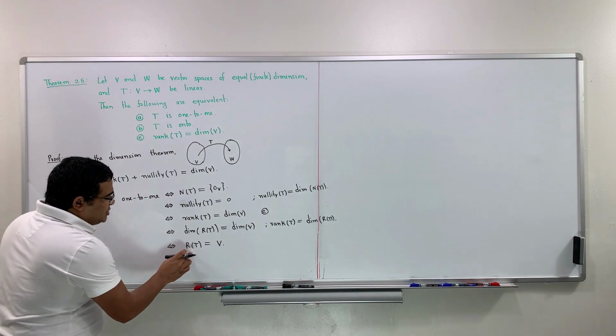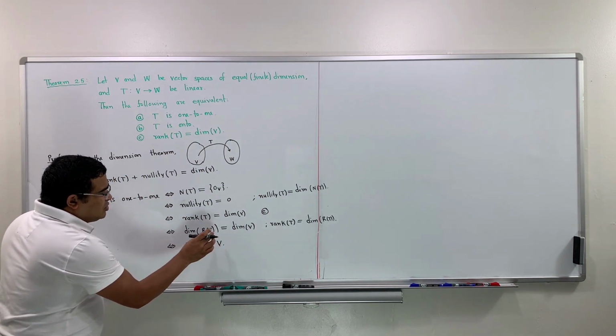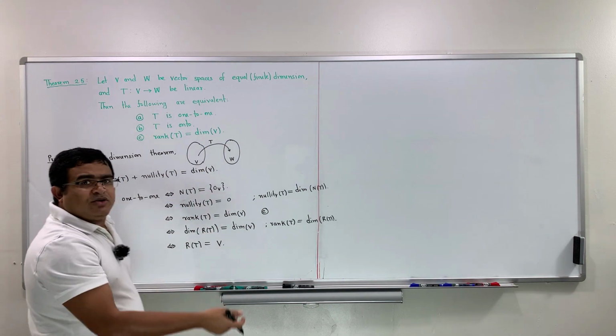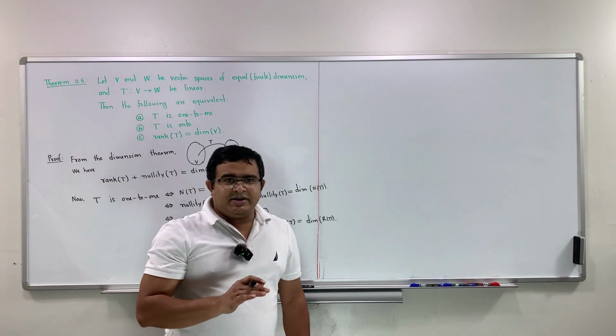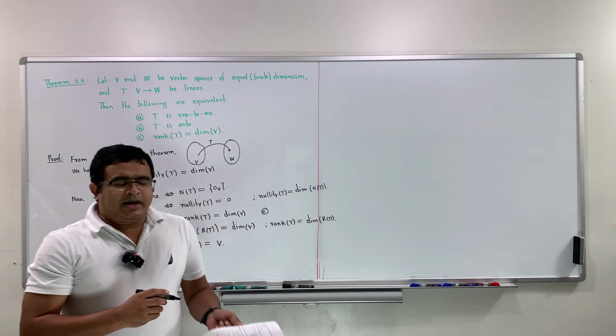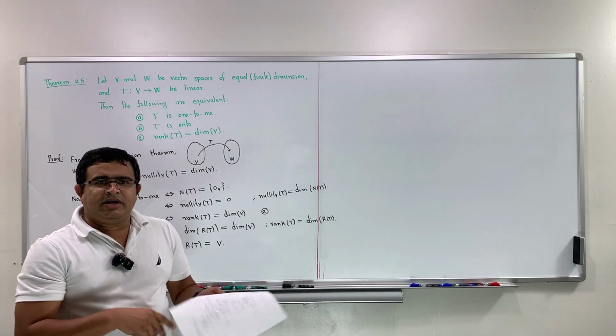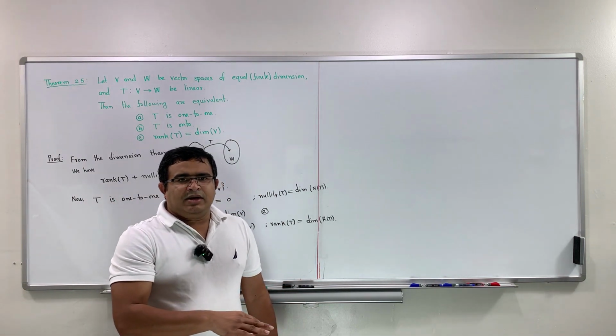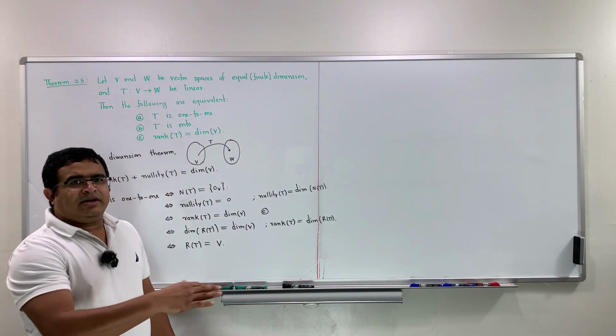The dimension of range of T and the dimension of V are equal, and now we write range of T equals V. Why? Because range of T is a subspace of V. If one is a subspace of another, or a subset of another, and their dimensions are the same, then you can write that they are equal. But in general, the dimensions being the same doesn't mean they are equal.